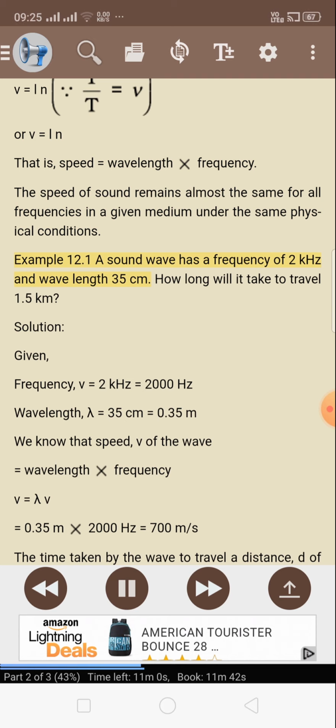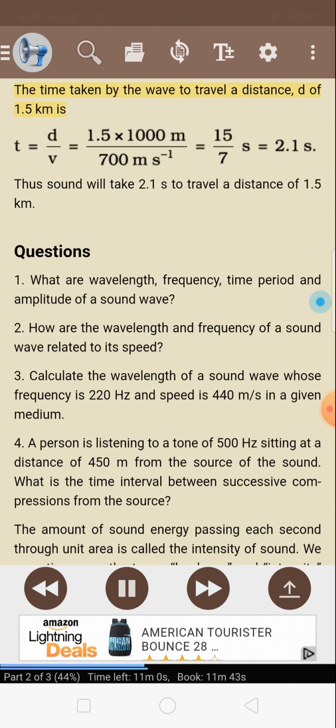Example 12.1. A sound wave has a frequency of 2 kHz and wavelength 35 centimeters. How long will it take to travel 1.5 kilometers? Solution. Given, frequency nu equals 2 kHz equals 2000 Hz. Wavelength lambda equals 35 centimeters equals 0.35 meters. We know that speed v of the wave equals wavelength times frequency. v equals lambda nu equals 0.35 meters times 2000 Hz equals 700 meters per second. The time taken by the wave to travel a distance d of 1.5 kilometers is t equals d over v. Thus sound will take 2.1 s to travel a distance of 1.5 kilometers.